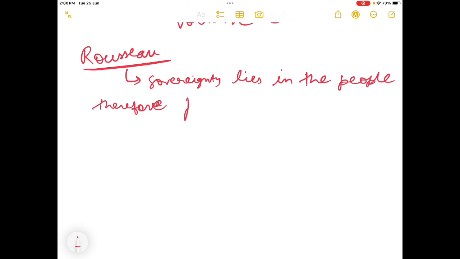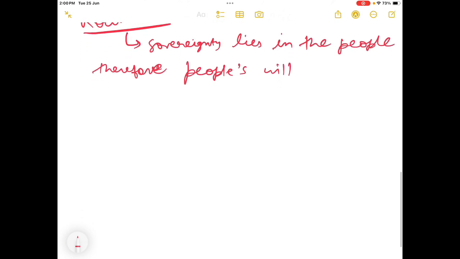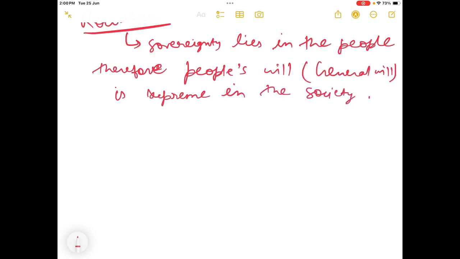This line you should remember, because in any GS answer talking about governance, the constitution, or analyzing any policy, you can mention these points. So sovereignty lies in the people, therefore people's will or general will is supreme in the society.